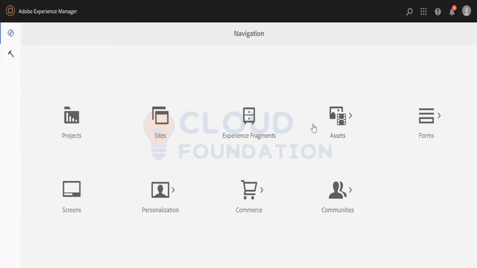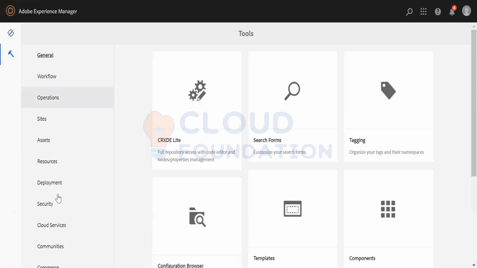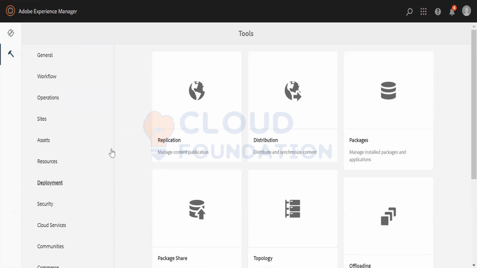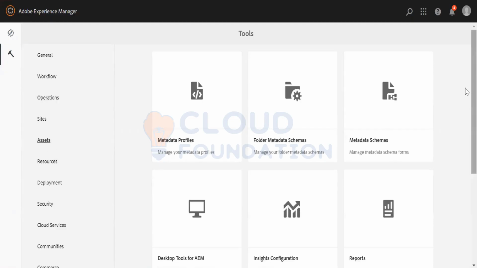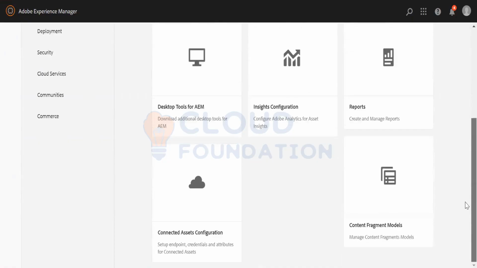Remember, the actual things are done over here behind the scenes. You remember, even the replication was over here, because all the configuration, the behind the scenes things, are done in this hammer icon. Go to Assets here, and you will see that there is an option to create a content fragment model.